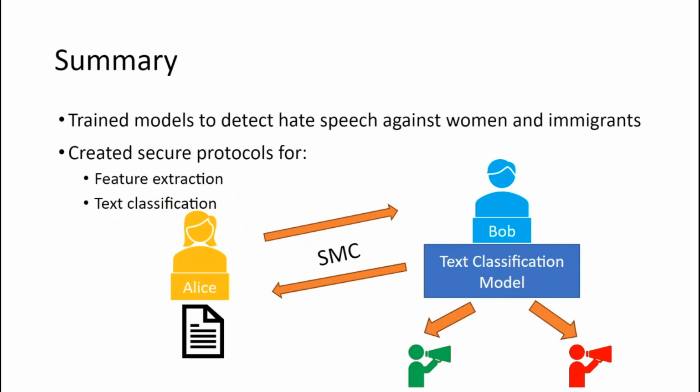So to summarize, we trained models to detect hate speech against women and immigrants. We created secure protocols to do feature extraction, text classification, and our results show that it is possible to still benefit from text classification models without giving up our privacy.